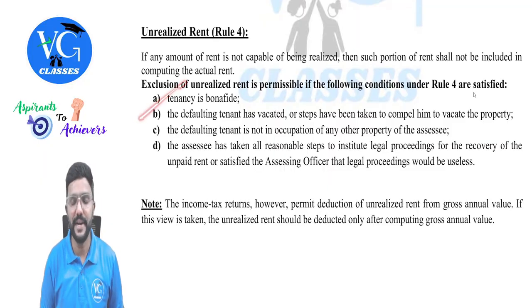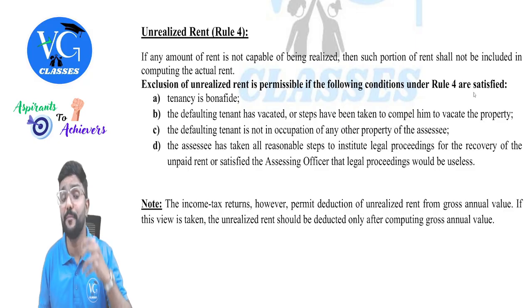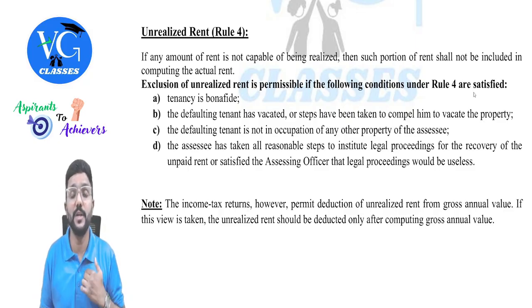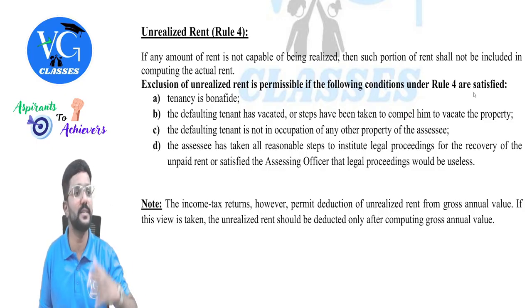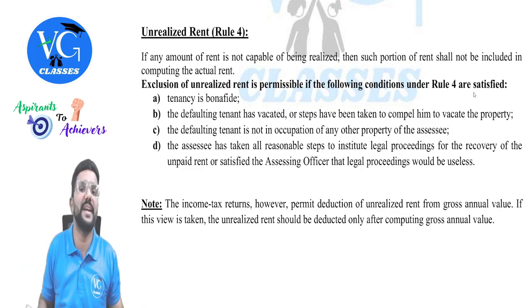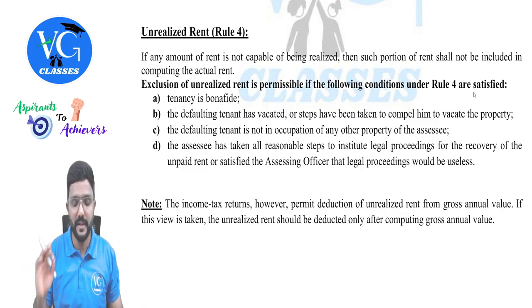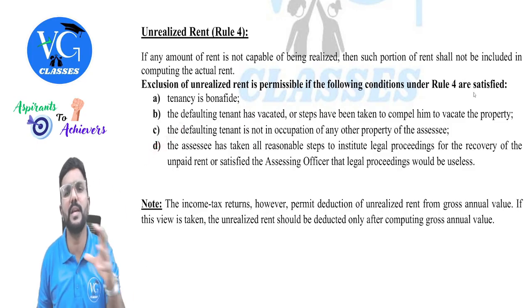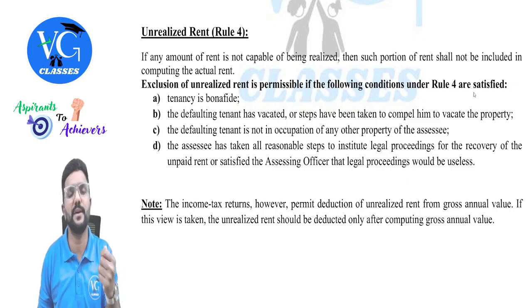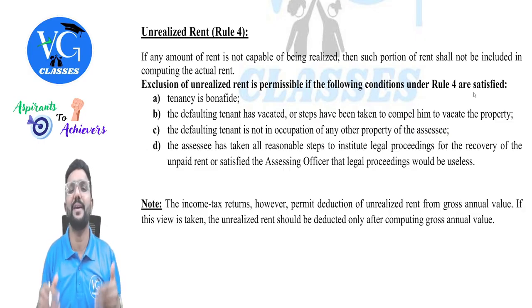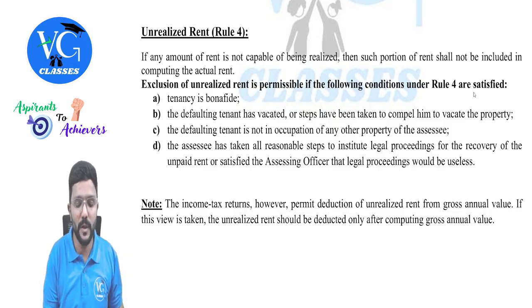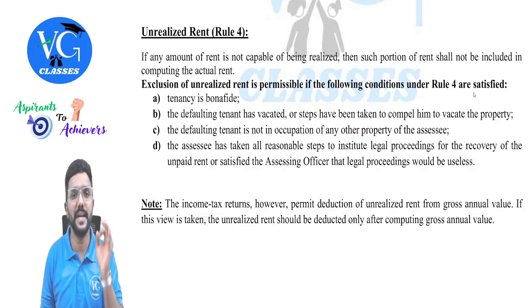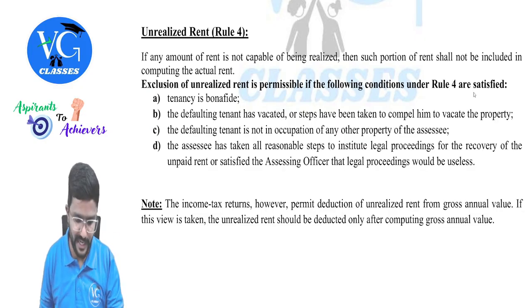The tenancy should be bona fide. Then the defaulting tenant should have vacated the property, and the owner should not allow him to occupy any other property in any other area. I should not ask you to vacate this property and say I will give you another property in a different area. That should not happen. Then the assessee should have taken all the legal steps in order to collect whatever money is due from the tenant, or he has to prove that whatever he does, the tenant will not pay, and it is a waste of his time and energy. So if all these 4 conditions are satisfied, then unrealized rent can be reduced from the annual rent, guys.